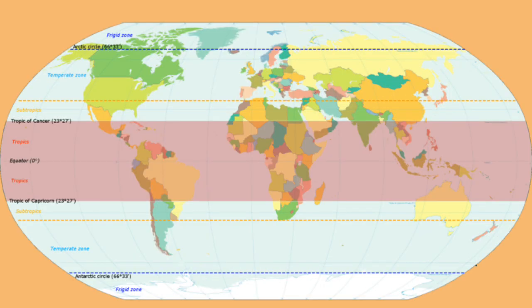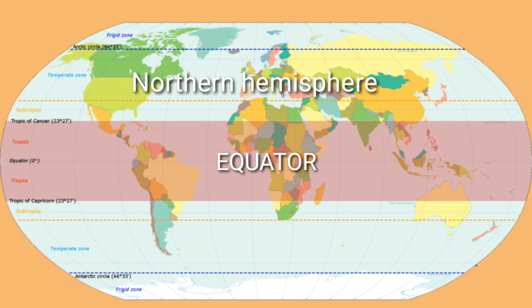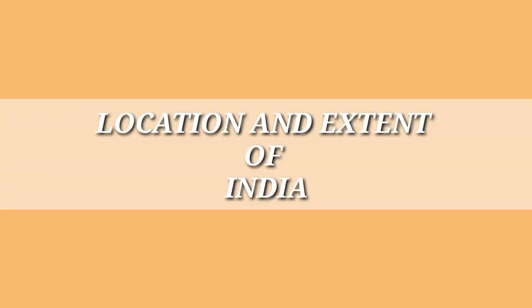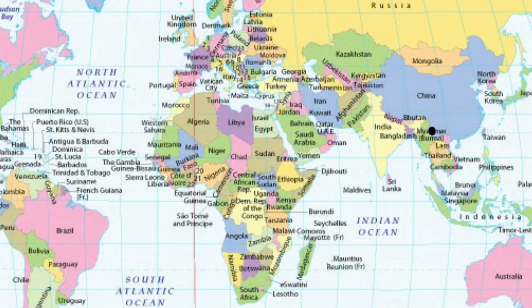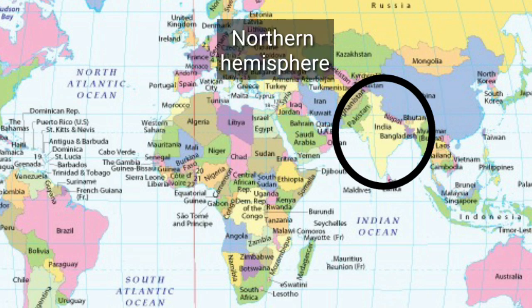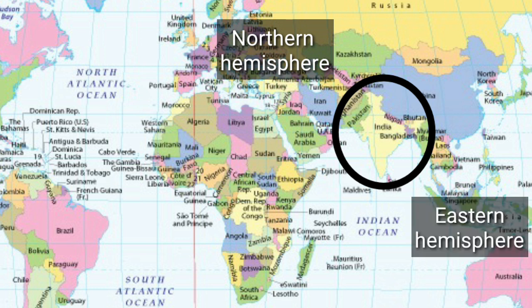So when we cut the Earth in the middle to get a northern and a southern hemisphere, we call the cutting line the equator. This is how we can locate a country, whether it is in the northern hemisphere or in the southern hemisphere. Now, location and extent of India, we will look at that first. India is in the northern hemisphere, the upper part, and if we do it vertically, it is in the eastern hemisphere.